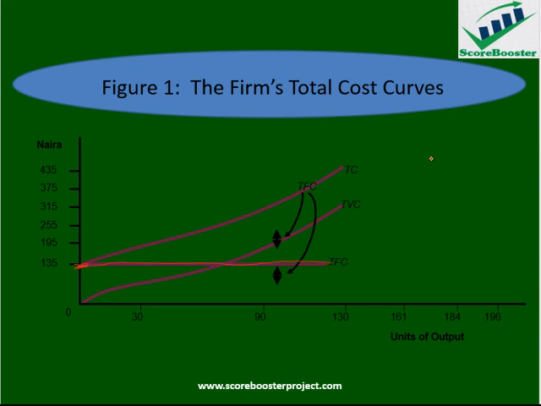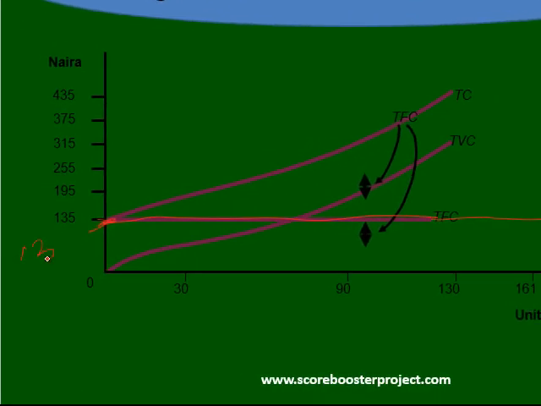Another thing is that our fixed cost remains constant, as we said, a cost that does not change as we produce. We produced 30, 90, 130, 161, 184, and the fixed cost remained constant over that period. Here we can see our fixed cost is 135, for example.